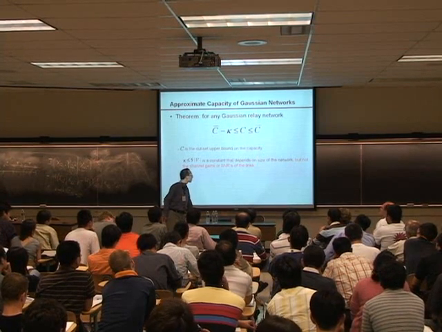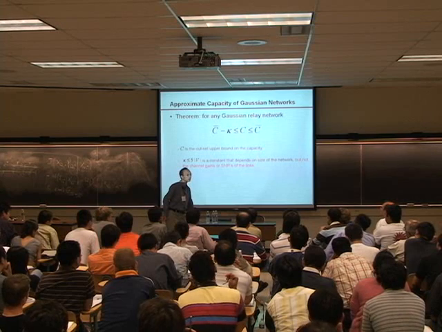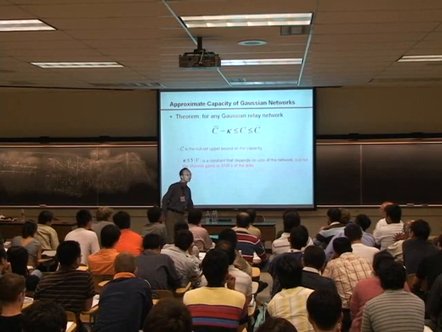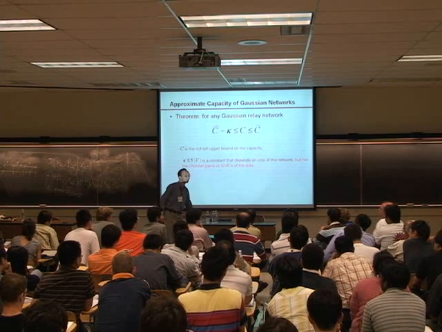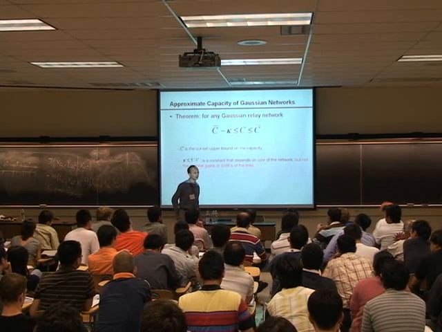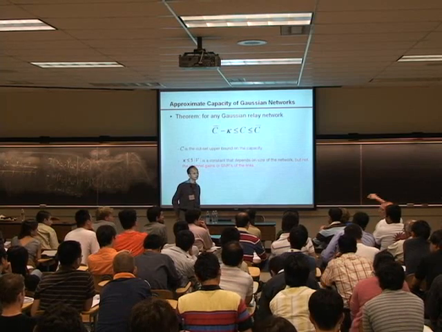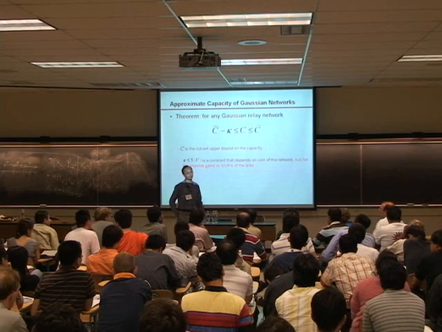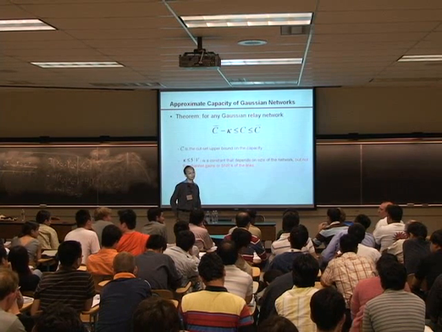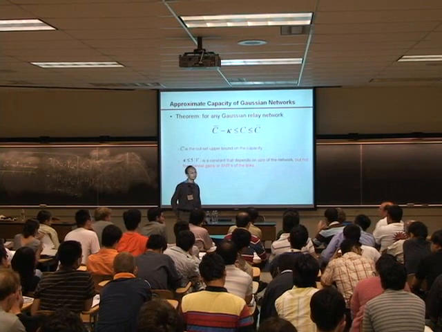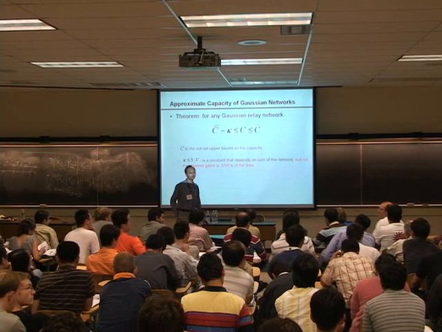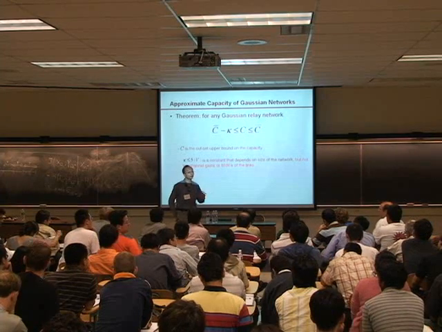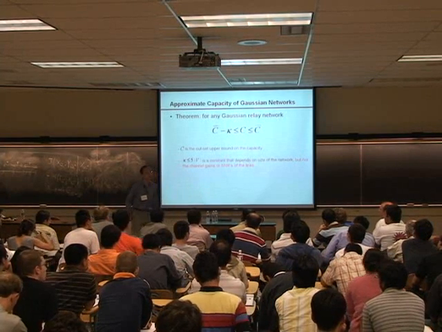So this is bits per second per hertz, yeah? This gap is in terms of bits per second per hertz. Okay. So when you're adding a parallel link, you're effectively increasing the bandwidth, right? So this is bits per second per hertz, normalized already by the bandwidth. I think it will scale. They're normalized by... Yeah, all the results that I talk about today are all in terms of bits per second per hertz. So you're saying that the capacity is already normalized by something. Yeah, the capacity is always bits per second per hertz.